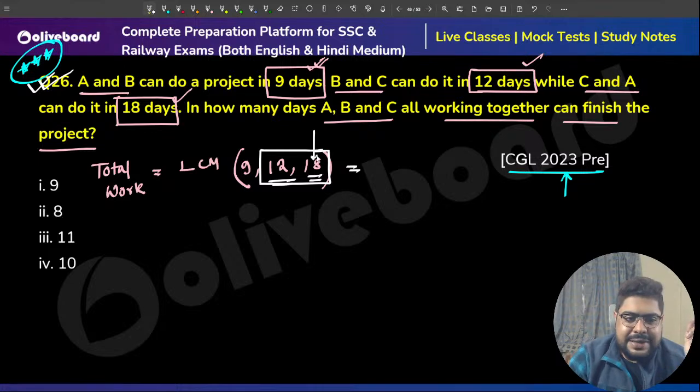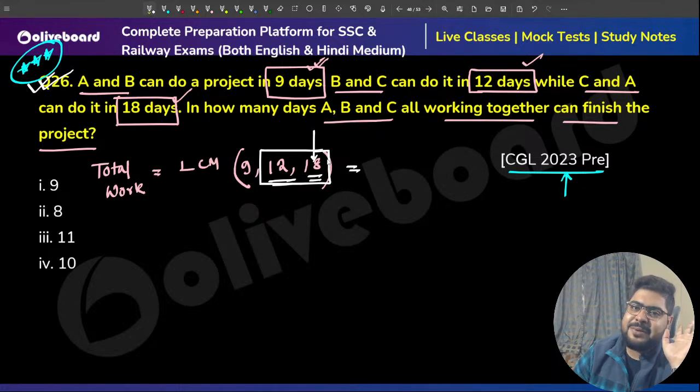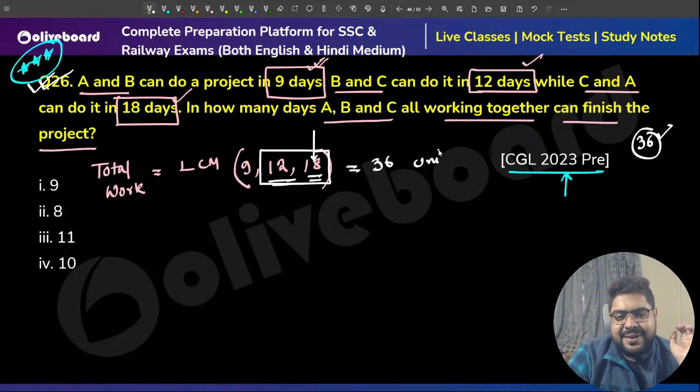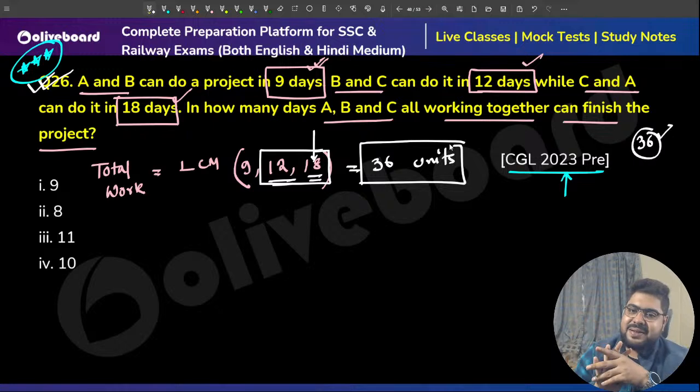Bigger number, 18. Ask yourself the same question: 18 is divisible by 12? No, sir. 18 times 2, so 36. Divisible by 12? Yes, sir. That is your LCM, so that is your total work.